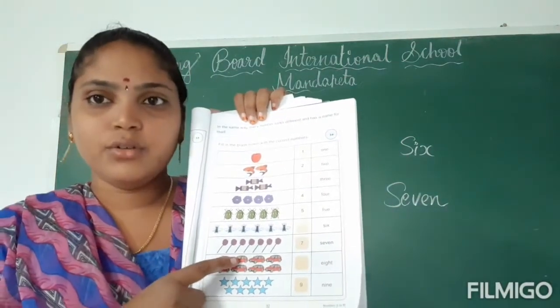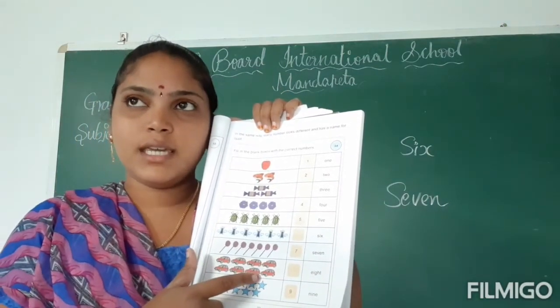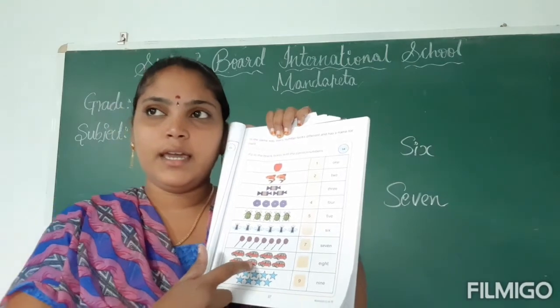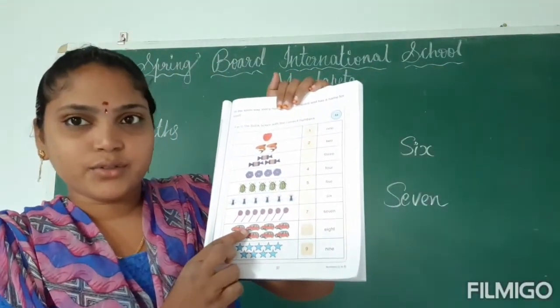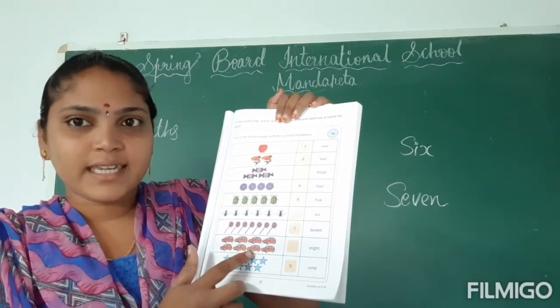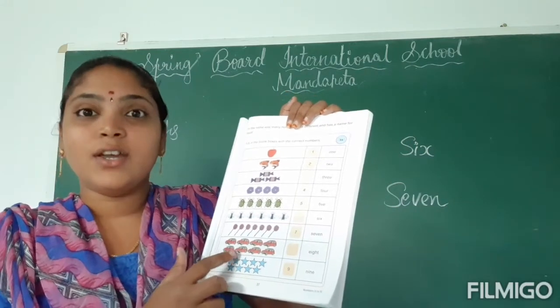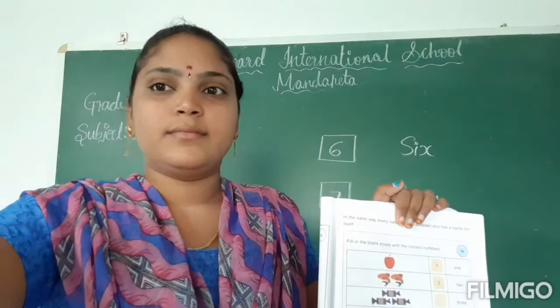Next, let us count how many cars are here. 1, 2, 3, 4, 5, 6, 7, 8. Totally how many cars are here, children? 8.